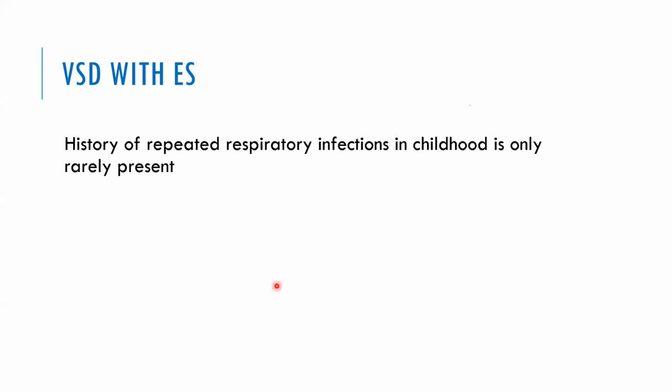History of repeated respiratory infections in childhood is only rarely present. I am seeing that somebody insists on a history of repeated respiratory infections to say that there was a large left to right shunt in VSD. And the answer is no. This small, unfortunate group of children develop changes of Eisenmengerization, or the pulmonary vascular resistance worsening, as early as the second or third year. So they do not have a very definite history of respiratory infections. And absence of recurrent respiratory infection in childhood does not take away the diagnosis of large ventricular septal defect.